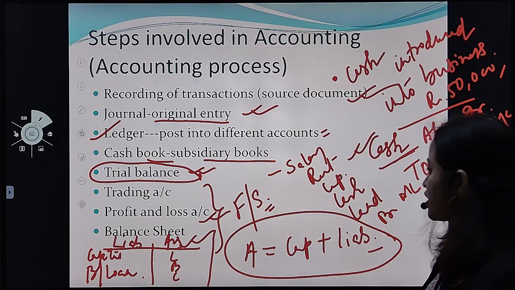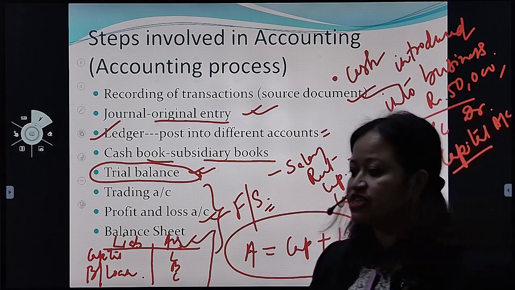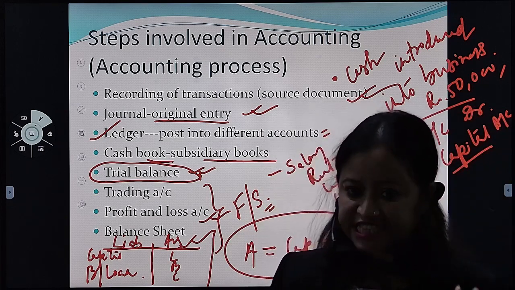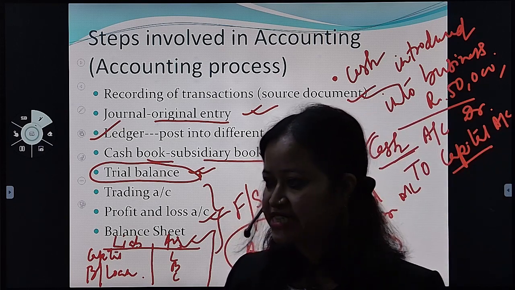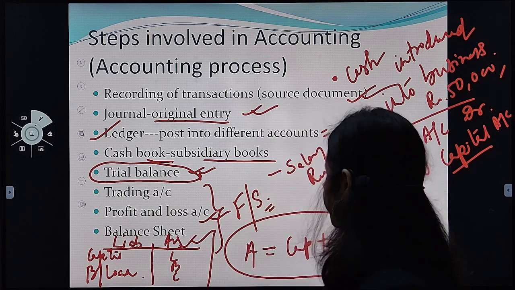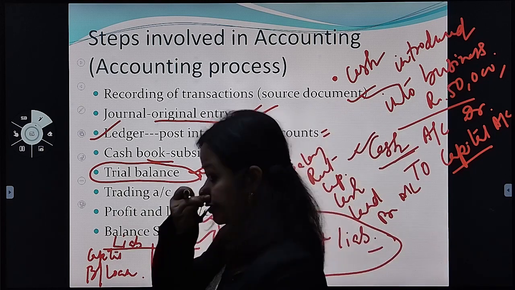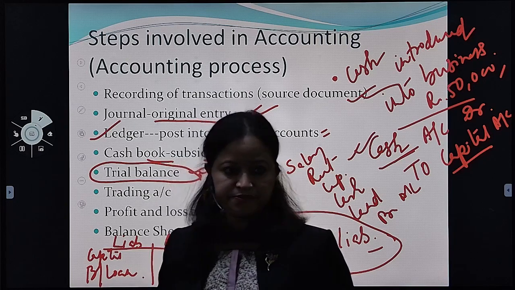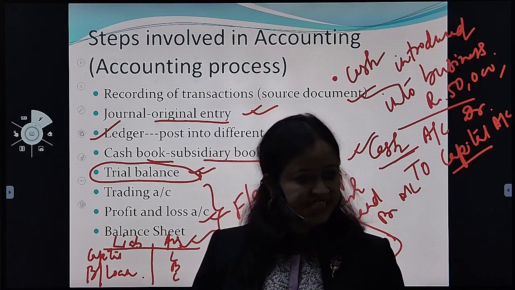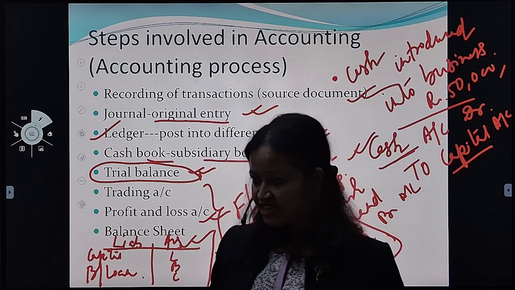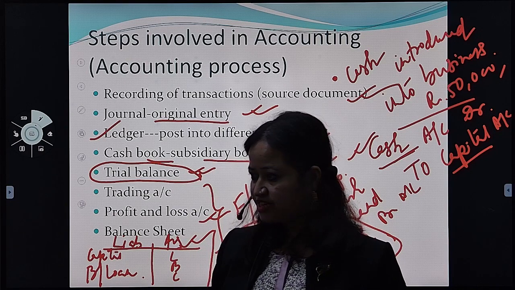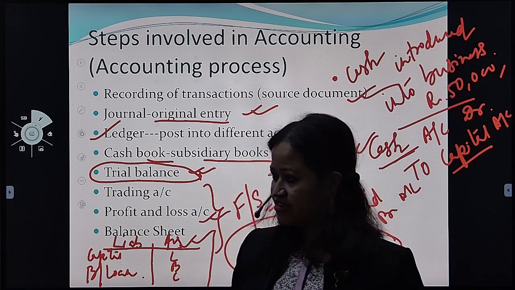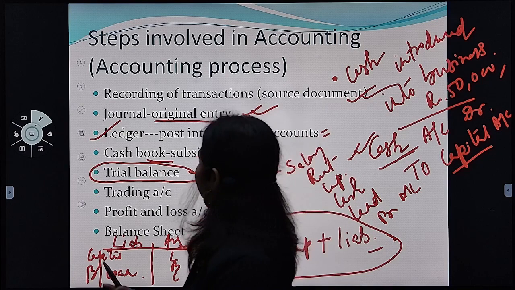So whenever we talk about the accounting equation, it is asset equal to capital plus liability. Clear? Any doubt? Anybody has any question? Understanding it? You're not finding it difficult, no? Fine.